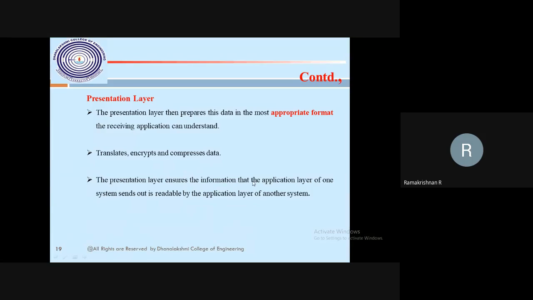The presentation layer ensures that the information from the application layer of one system is readable by the application layer of another system. So what I am sending is a readable format of my PPT; the same thing will be converted, encrypted, and decrypted, and finally you also get a readable format. The same format I am sending is presented. That's what the presentation layer does: it presents our documents in the appropriate format. That's the use of the presentation layer.